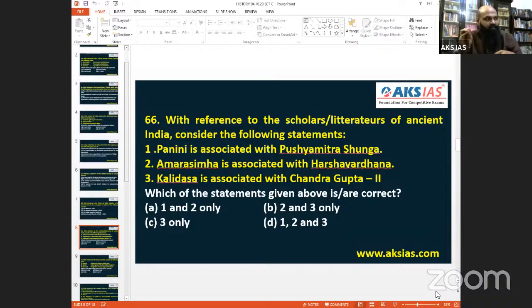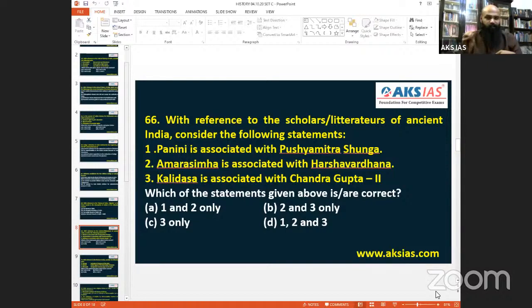Amarasimha is associated with Harshavardhana. Not at all. Amarasimha is among the Navaratnas of Chandragupta Vikramaditya in the Gupta period. Harshavardhana comes 200 to 300 years later. So Amarasimha was not related to Harshavardhana, not even in writings. So the second is also out.